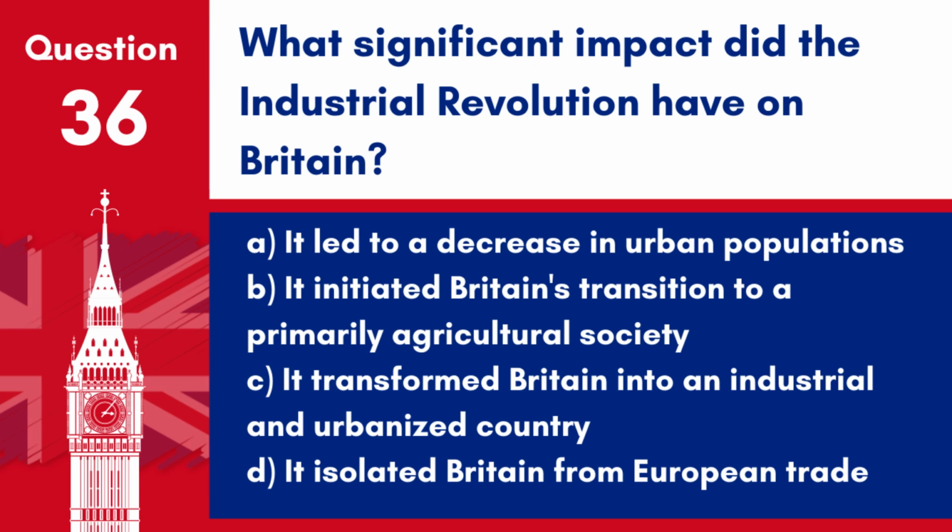Question 36. What significant impact did the Industrial Revolution have on Britain? A. It led to a decrease in urban populations. B. It initiated Britain's transition to a primarily agricultural society. C. It transformed Britain into an industrial and urbanized country. D. It isolated Britain from European trade. Answer C. It transformed Britain into an industrial and urbanized country. The Industrial Revolution marked a major turning point in history. Almost every aspect of daily life was influenced in some way.